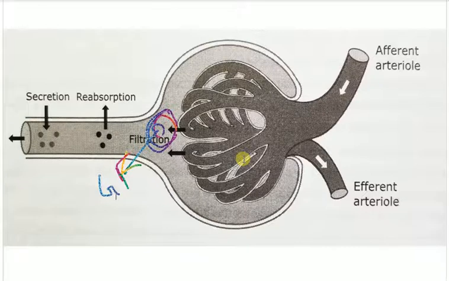Understood? And look how nicely the glomerulus is spread inside. This increases the surface area of contact between the Bowman's capsule and the blood, the network of blood capillaries.